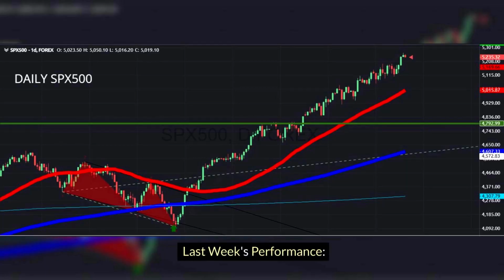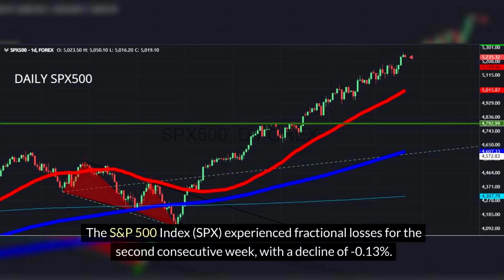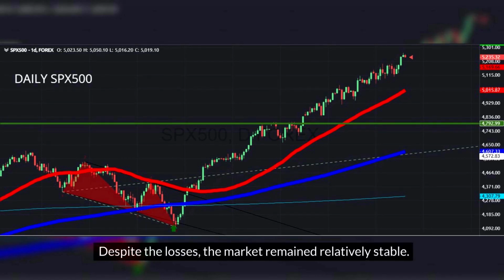Last week's performance. The S&P 500 Index, SPX, experienced fractional losses for the second consecutive week, with a decline of -0.13%. Despite the losses, the market remained relatively stable.